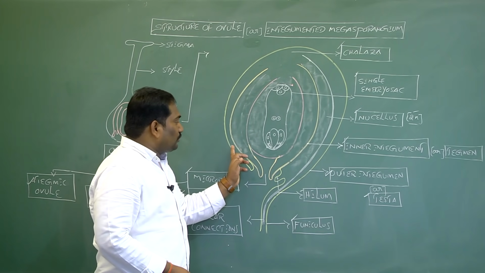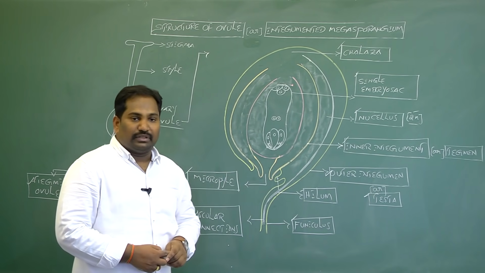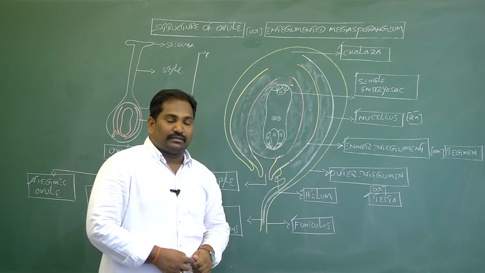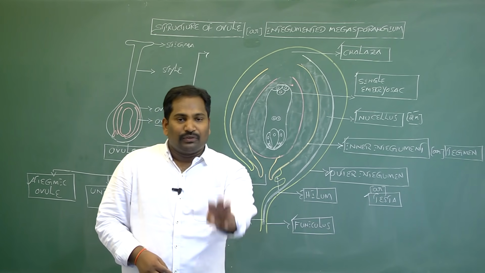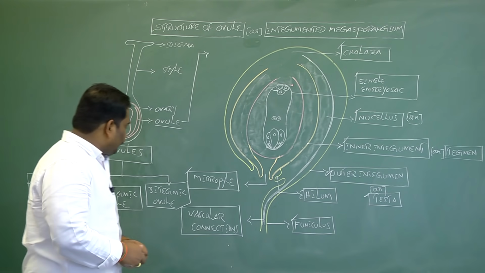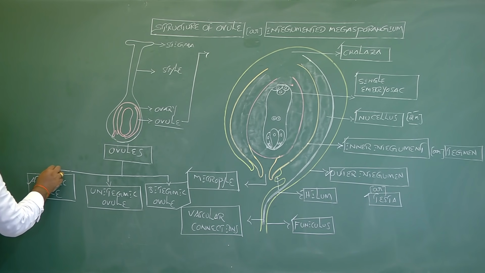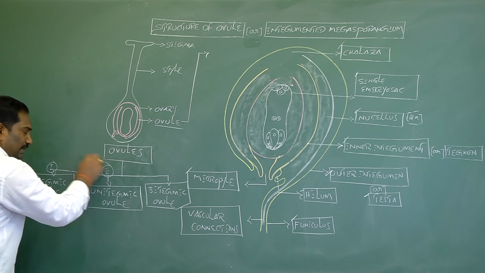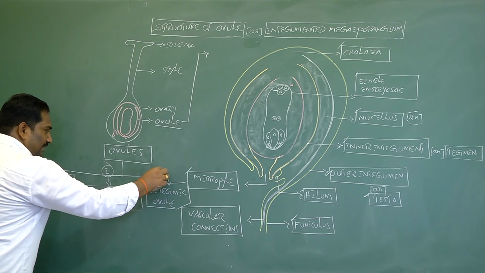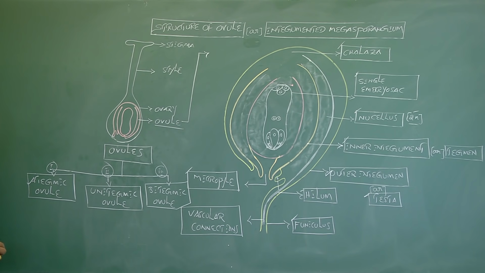Integuments are the protective coats in the ovule. The first type is ategmic, the second is unitegmic, and the third is bitegmic.